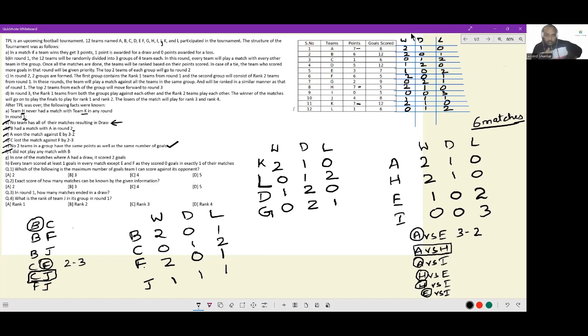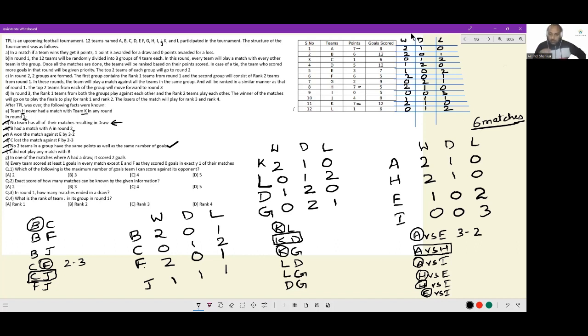Now the matches here will be KL, KD, KG, and LD, LG, and DG. Okay. K is winning 2 matches. If K is winning 2 matches, it cannot win against D. D had no losses at all. So it will win against L, and it will win against G. It should mean KD as a match has to be a draw.